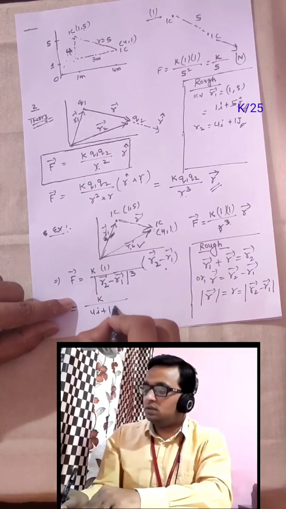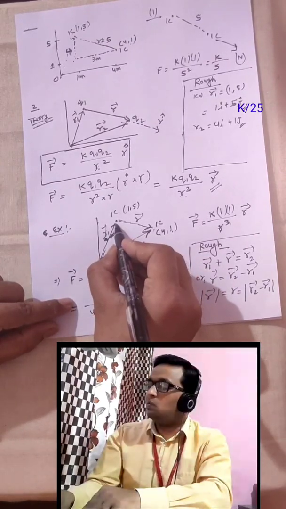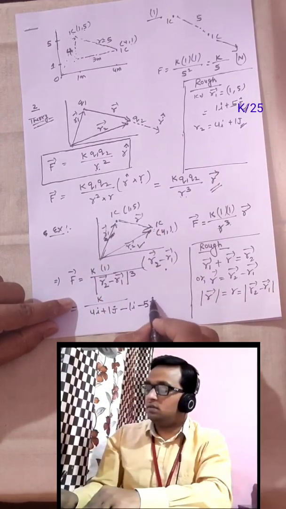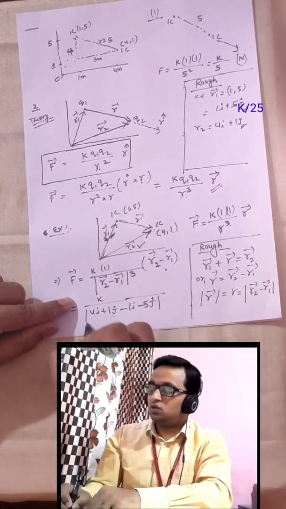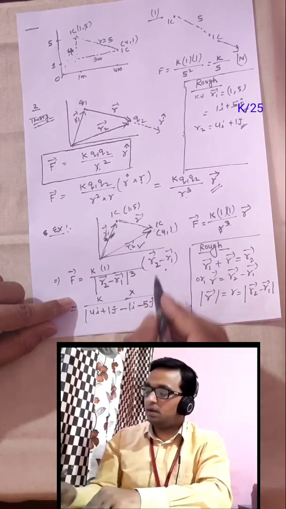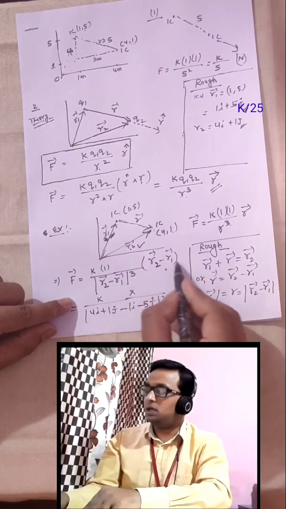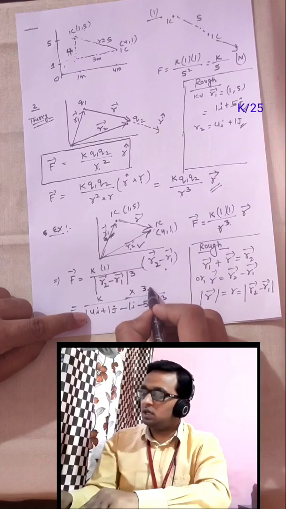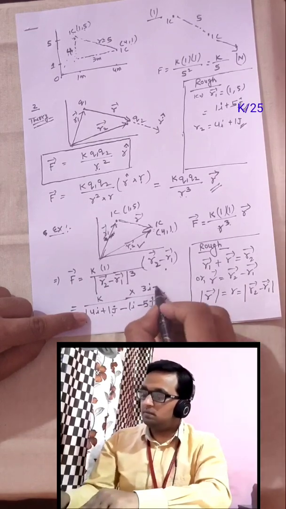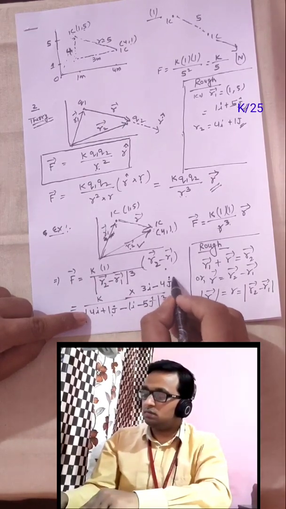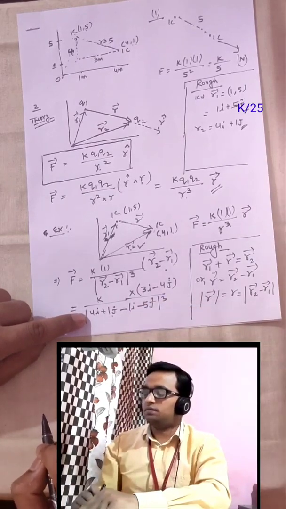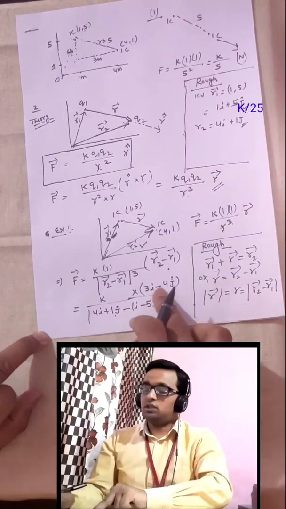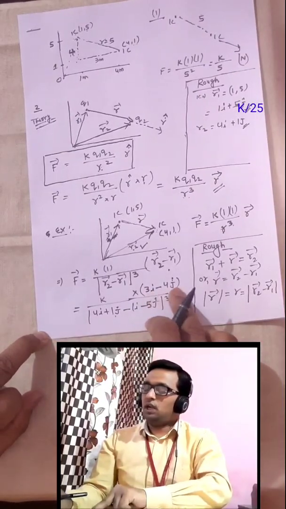4i plus 1j minus r1 is how much? 1i plus 5j, and it's 2. Multiply by again the same thing, r2 minus r1, but in complete vector, not magnitude. Now 4i minus 1i is how much? 3i. 1j minus 5j is how much? Minus 4j. So we can write this one. Okay, so next page, remember, if you solve this, the same thing will be written over there, 3i minus 4j.